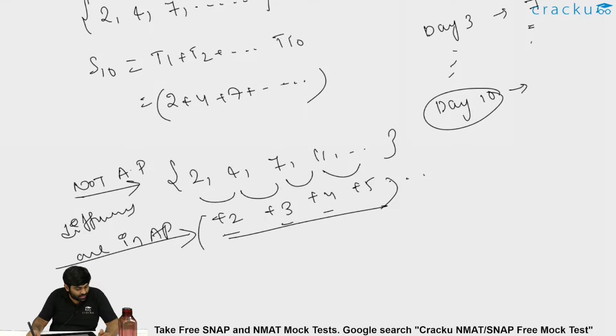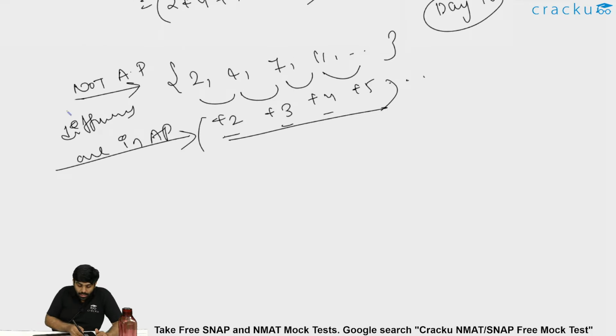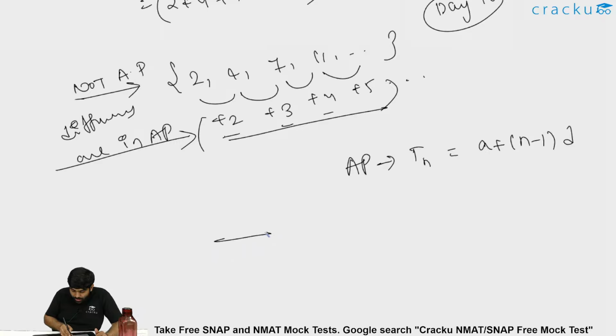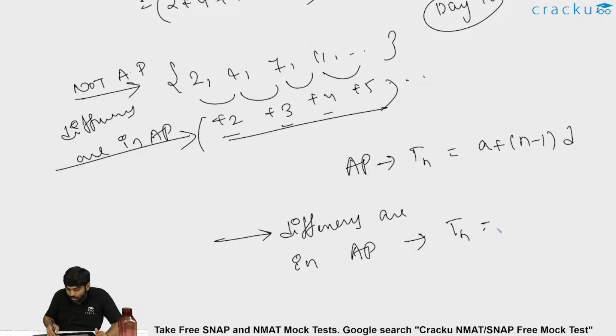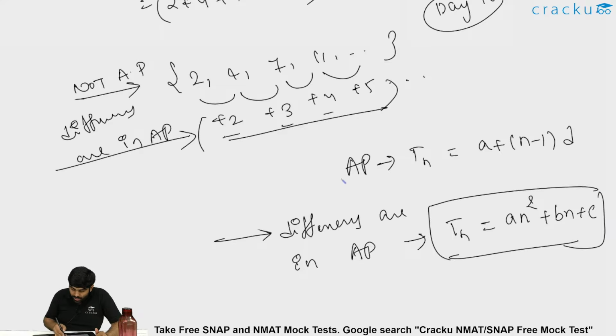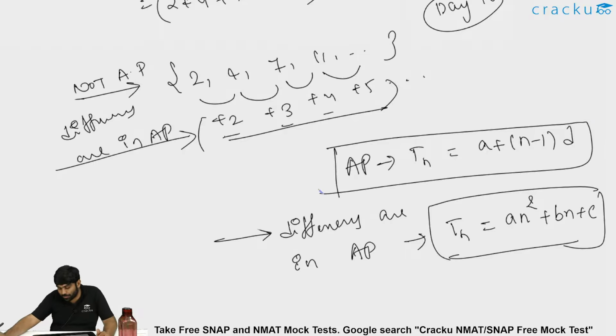So if this is the case, how to solve this? See, if it is an AP, we figured out that nth term is a plus n minus 1 into d. But if differences are in AP, like the one which we are dealing with, in this case, Tn will be a quadratic, that is an square plus bn plus c. This is something which you should be knowing to solve this question.